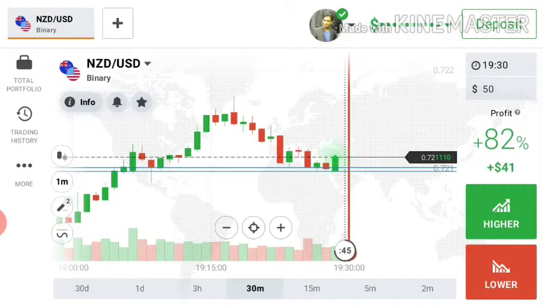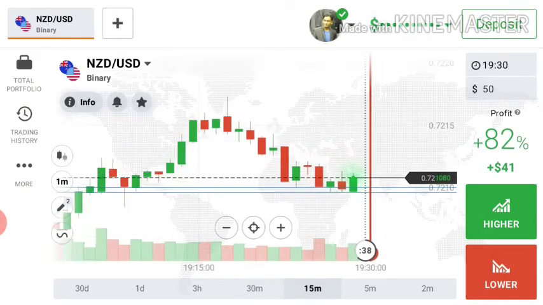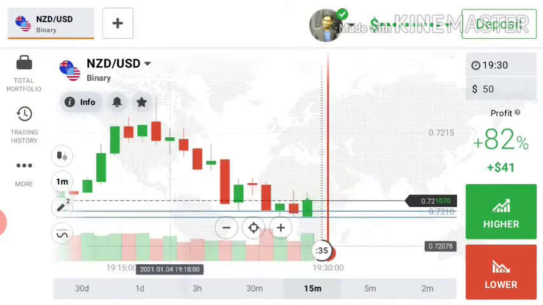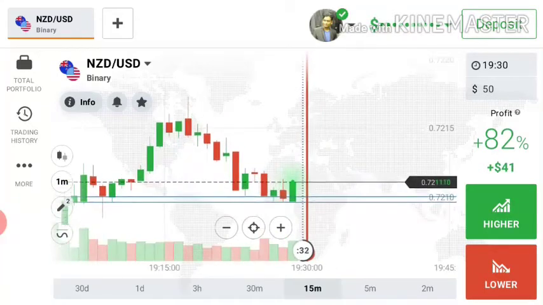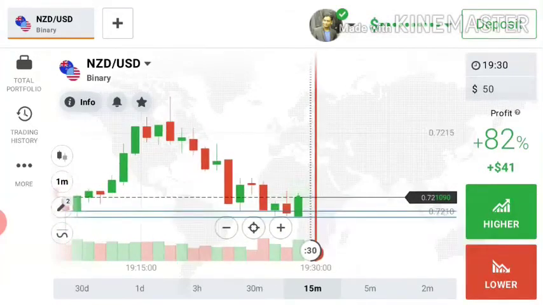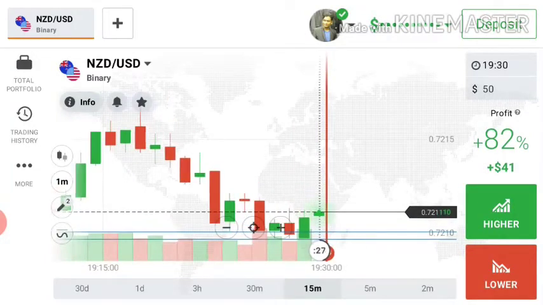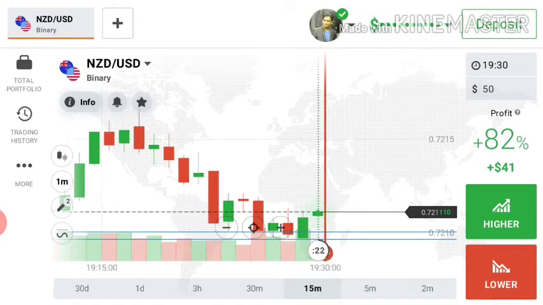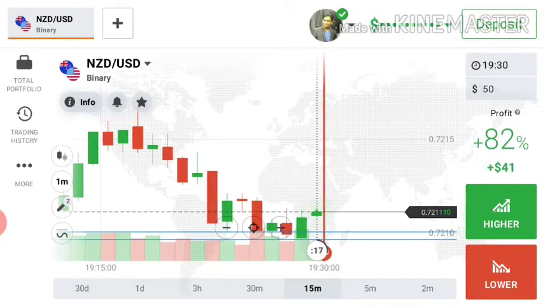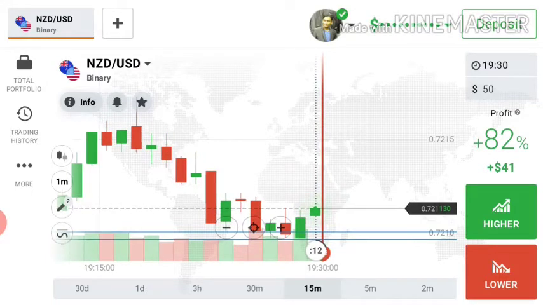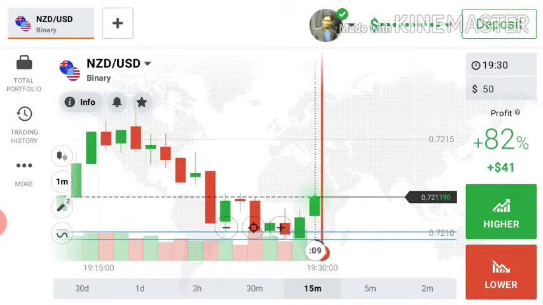Right now at the level we are seeing some reversal candles and one engulfing candle. So let's see what happened after this candle. If I get the right opportunity, then I will trade here, otherwise I won't trade here. It's a gap up open, there is some rejection, so we have no clear indication to go with buyers. I am waiting for confirmation. If I get any good confirmation, then I will place a trade here.